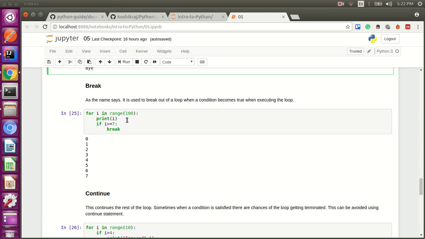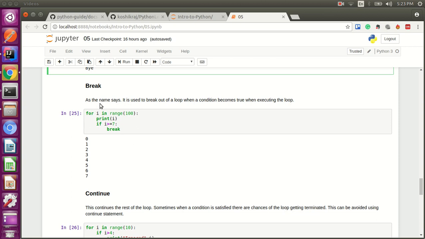There are also some statements you can use, such as break. When some condition occurs, you can just break. You don't know exactly when the loop is going to end, so you can have a break. For example, you don't know the range, so maybe you can have a while loop for this.